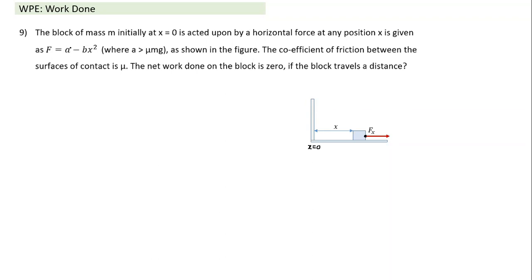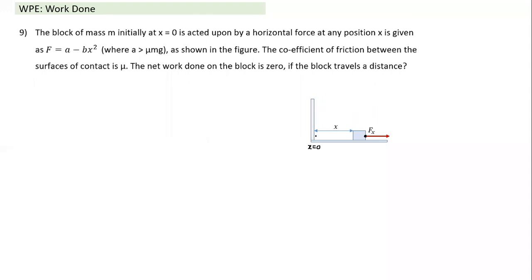This object would have started its motion only if this force was greater than the maximum friction force. That's why A must be greater than mu mg. Then only motion will start, otherwise motion would not have started. Coefficient of friction is given as mu. What is the work done by 0? So what is the distance the block travels so that work done becomes 0?